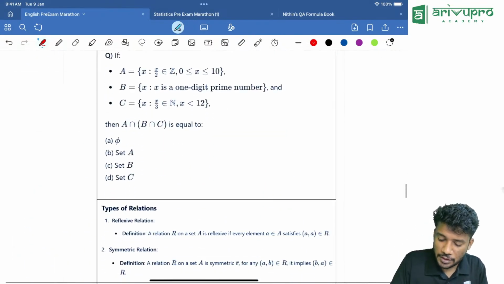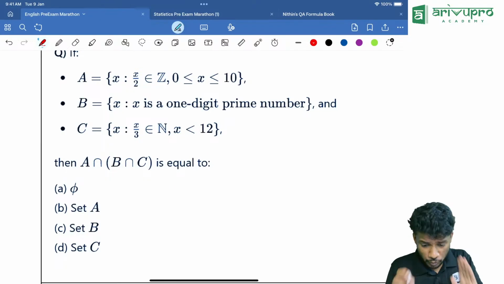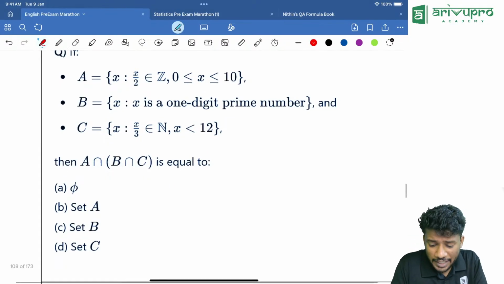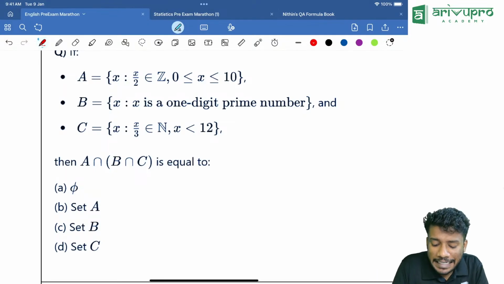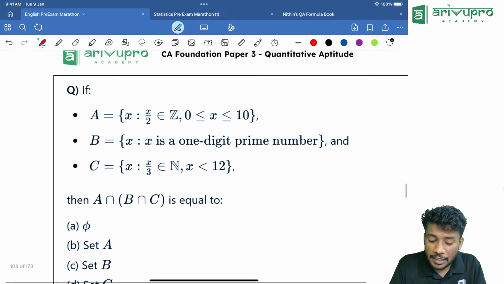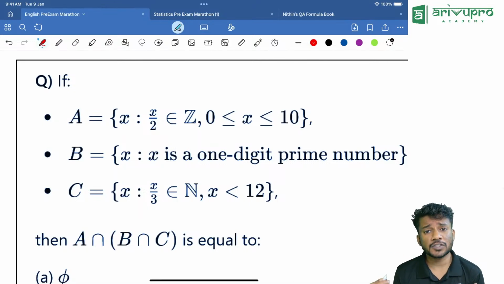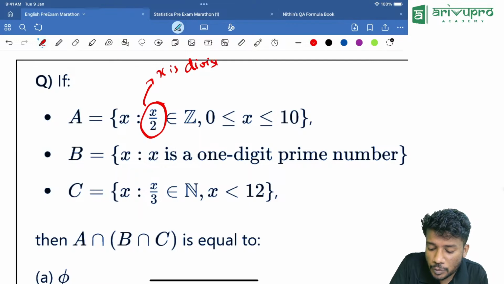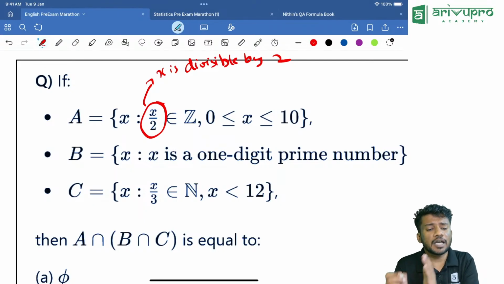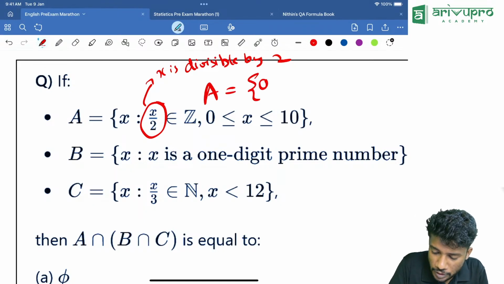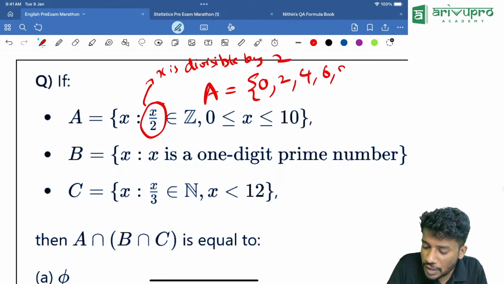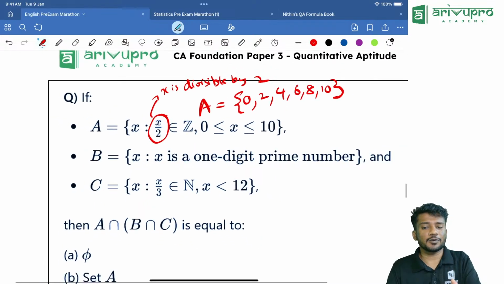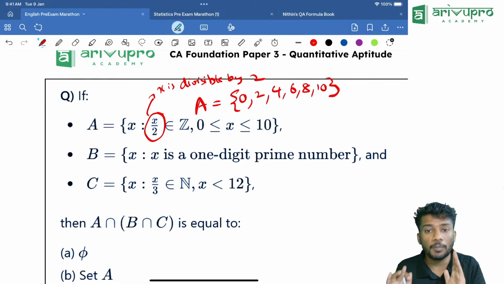Yes. Next one. If A is equal to x such that x is divisible by 2, B is equal to x such that x is a one-digit prime number, and C is equal to x such that x is divisible by 3, x less than 10. You will make a common mistake. You will take it as x is any number because 0 to 10 is there. But this means x is divisible by 2. So which all numbers between 0 and 10 are divisible by 2? 0 is there, then 2, 4, 6, 8, then 10 is there. A is equal to set of 0, 2, 4, 6, 8, 10.